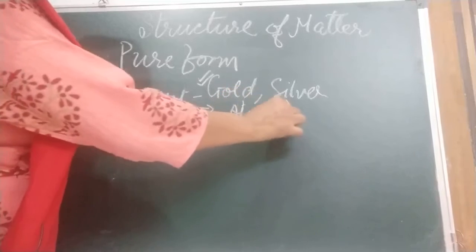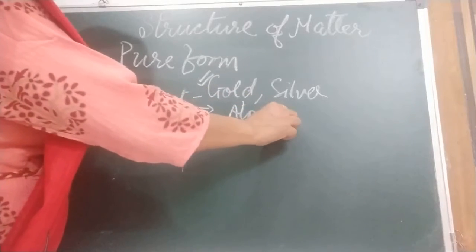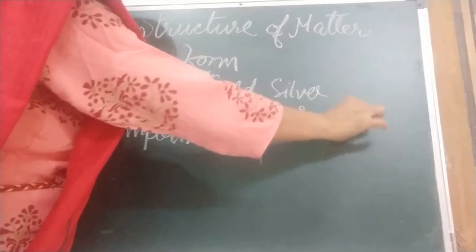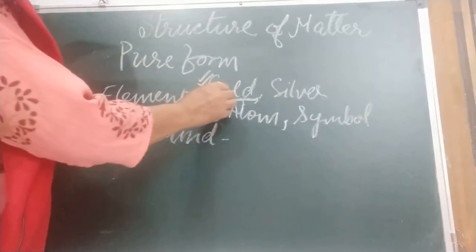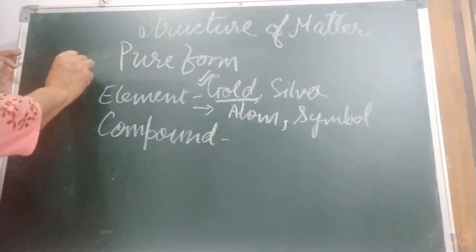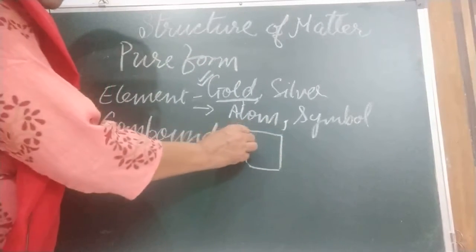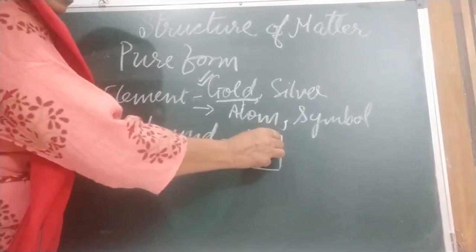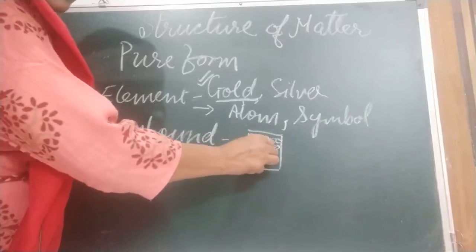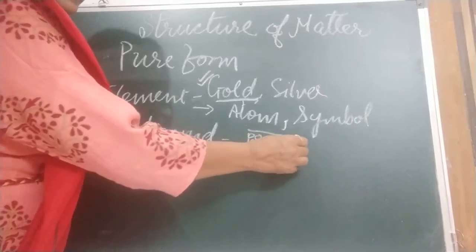And children, we represent atom by a symbol. Like gold, we are talking about gold. Smallest particle of gold is atom. In gold, all the particles are same. Suppose this is a piece of gold. All these small particles are the same, alike. These particles keep on breaking, and the smallest particles are called what? Atom.